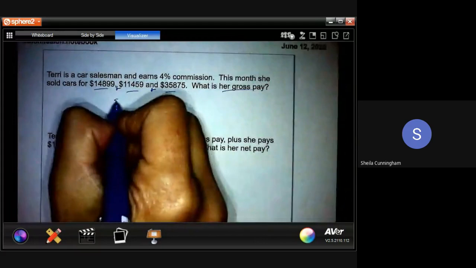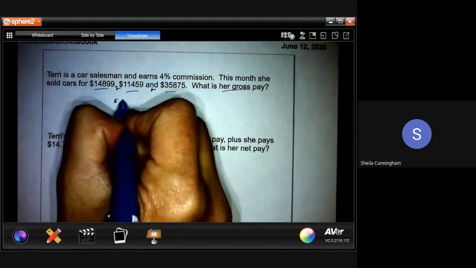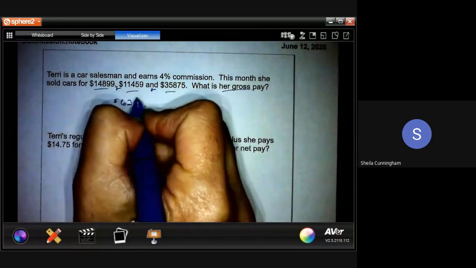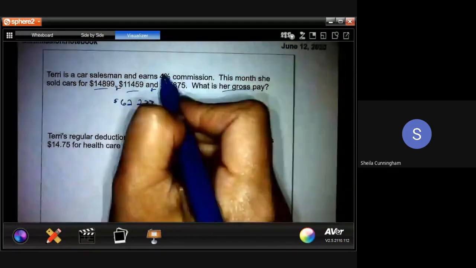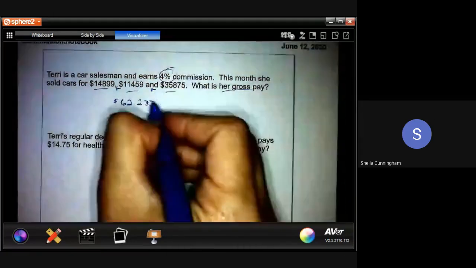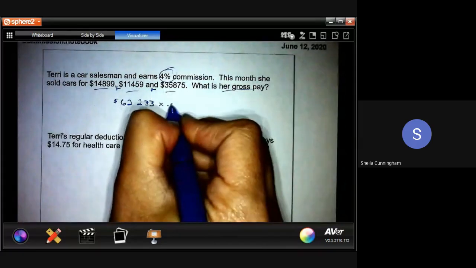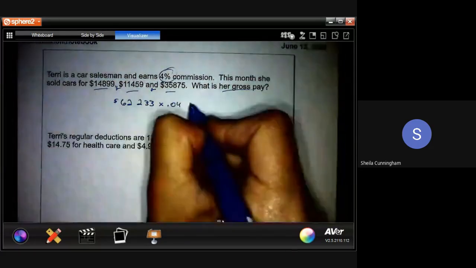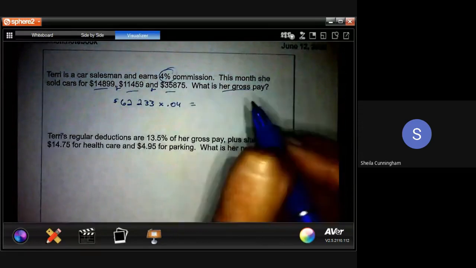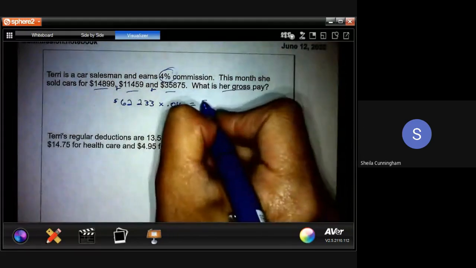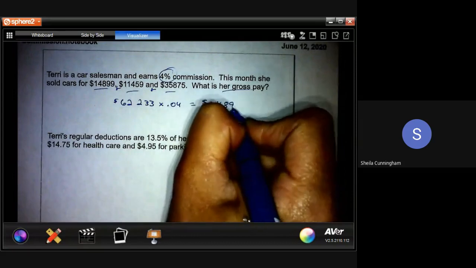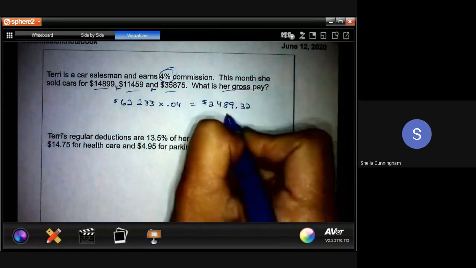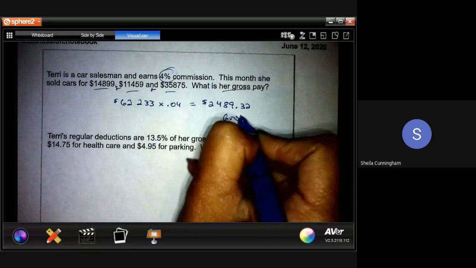And we're going to find out that she had total sales of $62,233. She's getting a commission of 4%, so we're timesing this by 0.04. And we're finding out that her gross pay is $2,489.32. That's her gross pay.